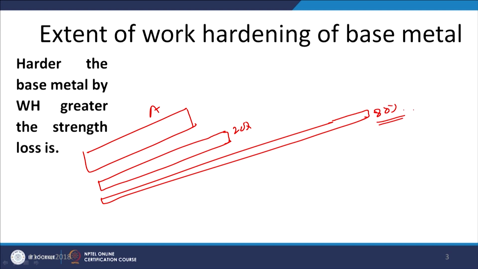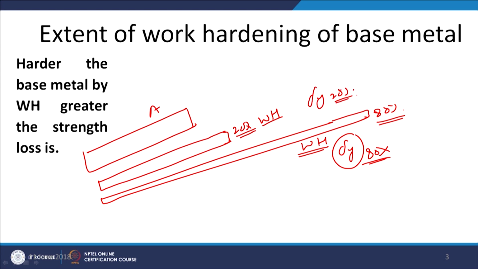80% reduction. And if we measure the work hardening, definitely the work hardening effect will be less with the one which has been reduced by 20% as compared to the other one which has been reduced by 80%. So, the work hardening effect will be more. And if we measure the yield strength of this metal, the metal subjected to the 80% reduction will have more yield strength as compared to the metal which is subjected to 20% reduction.